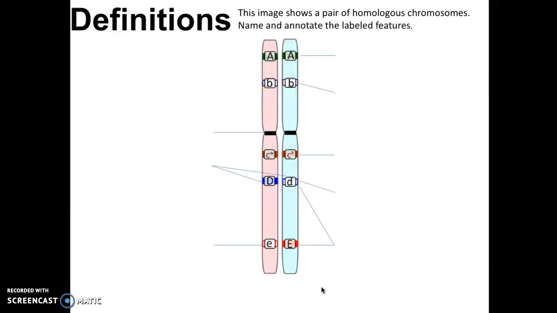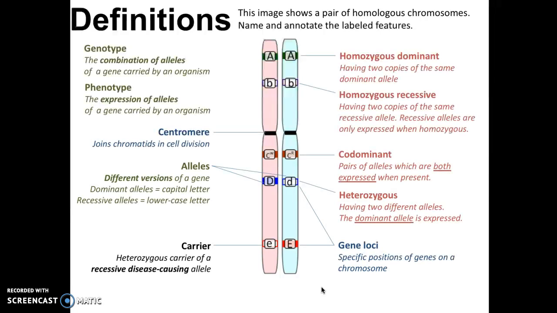So some quick definitions to review. These are ones that are important. I'm not going to go over each one. You can pause and look at it, but these are the terms. If you're going to talk about inheritance, you've got to understand the terminology, the difference between how to note certain things like carriers and just dominant and recessive is listed here, whereas codominant is going to be like that. All that kind of stuff you need to understand.